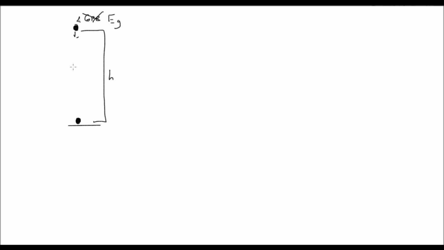As it falls, it's going to pick up speed. It's going to pick up movement. Well, if it's picking up movement, it's going to be picking up kinetic energy. There's nothing here to add energy to it, so it had to be taking its energy from gravitational. So when it gets all the way to the bottom, there's going to be no gravitational potential energy left, but there's going to be all kinetic energy. Now, mind you, this is before it hits the ground.